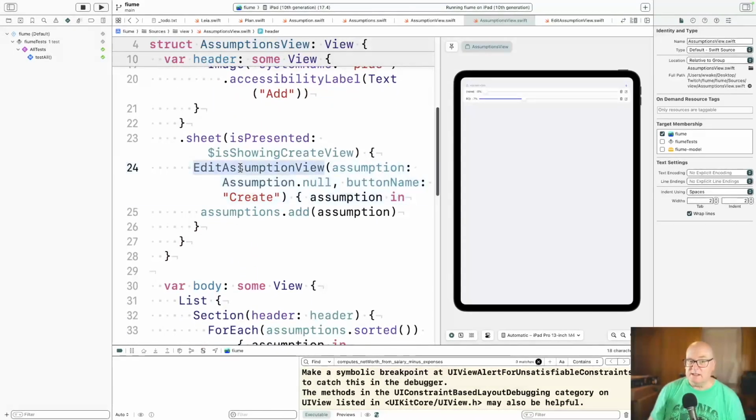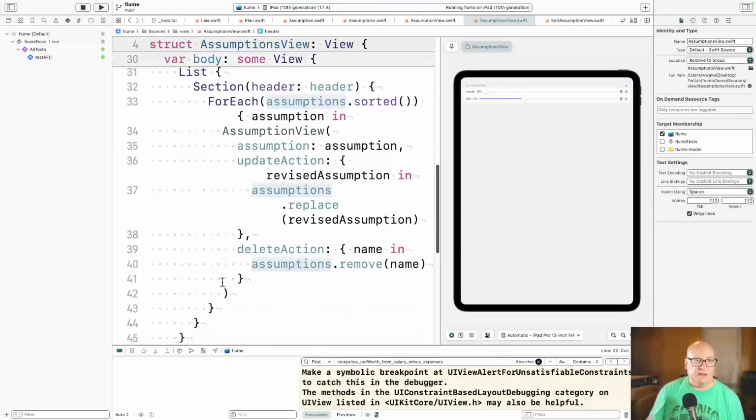Again, we use the edit assumption view, but this time we pass in create instead of update. And the code that happens when you edit, well, this is the top level view, so it does the actual work. It puts the new assumption in the assumptions list. And the display is just, there's a list of them.